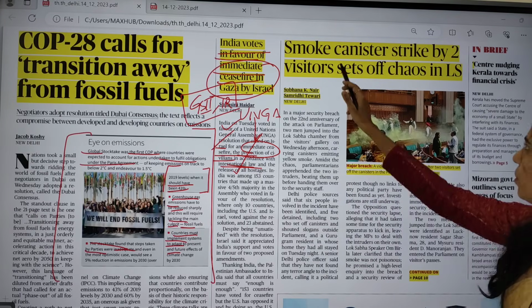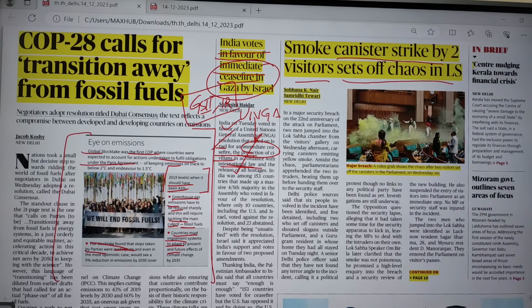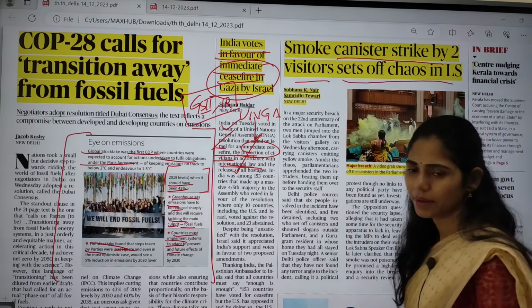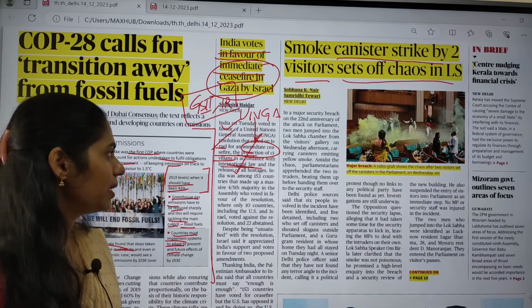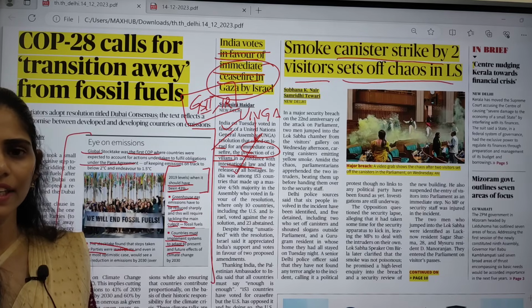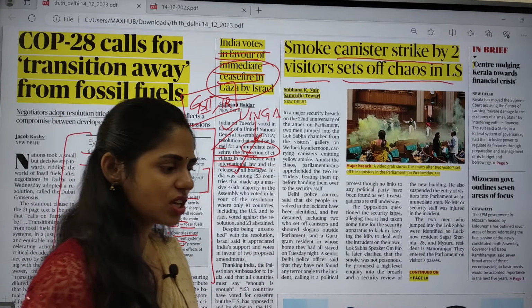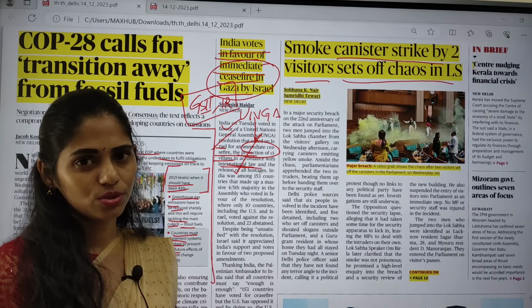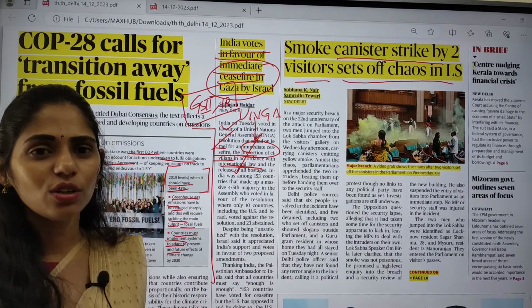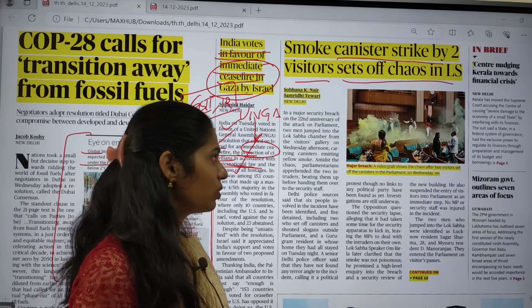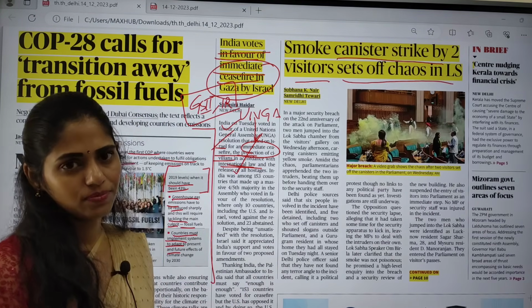And the next topic is the smoke canister strike by two visitors, which set off chaos in Lok Sabha. So what actually happened? There was a security breach in Lok Sabha. Some people entered Parliament by taking a pass. MPs can provide passes, and by using that pass people normally enter Parliament. Finally they released two canisters that released yellow colored smoke, which you can see in the image. So here you have to look at the security breach.